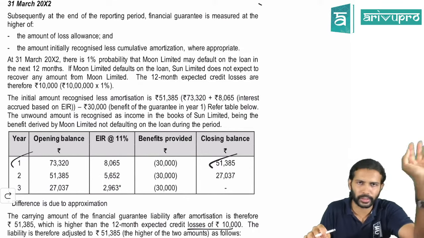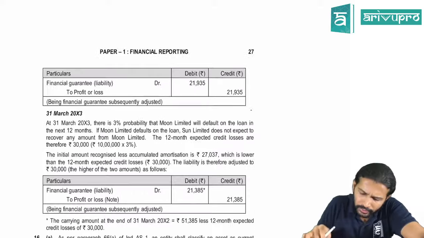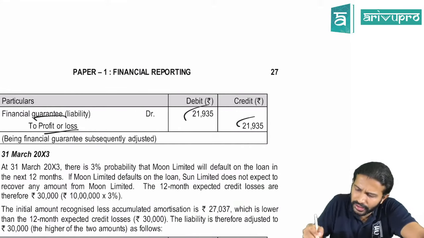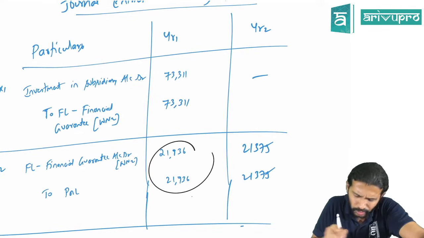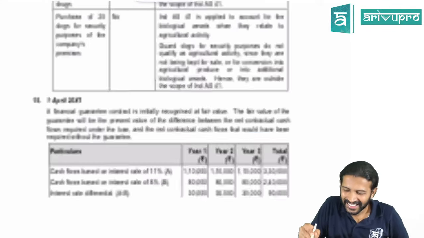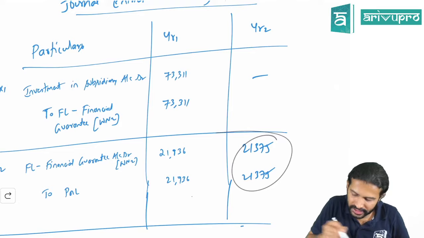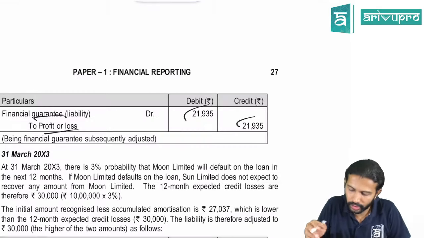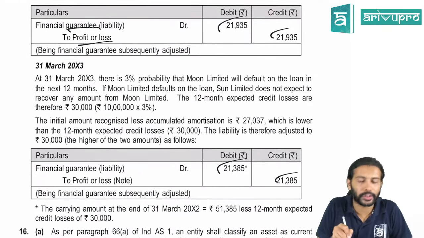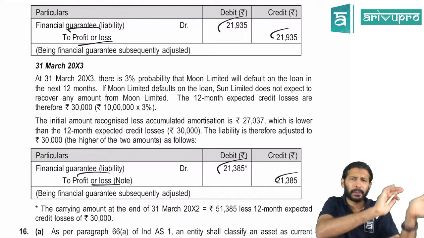But the answer is matching. Check. They have transferred to P&L 21,935. I think we also got the same thing, subject to round off. 21,936 we got, a difference of 1 rupee. All right. Next year we got 21,375. So they have also got 21,385. Round off error. Okay. So that's the reason I preferred this particular method.